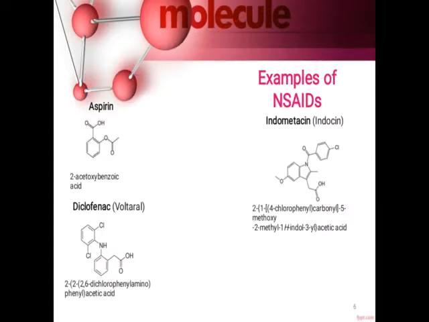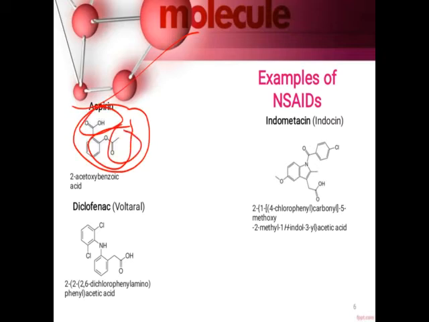What are the examples of these anti-inflammatory agents? That is aspirin. So this is the structure of aspirin. Okay, it is also called acetyl salicylic acid. So this is the benzoic acid, and here an acetoxy group is present, so it is called 2-acetoxy-benzoic acid. Then another example is diclofenac. This is the structure of diclofenac. So two chlorine groups are present, so dichloro, it is called diclofenac.